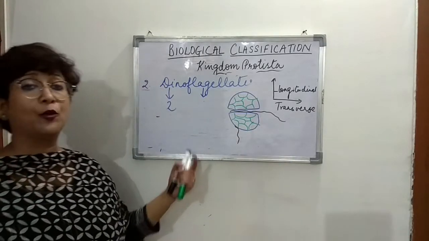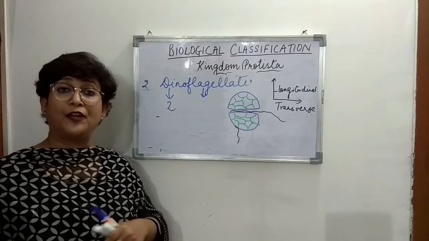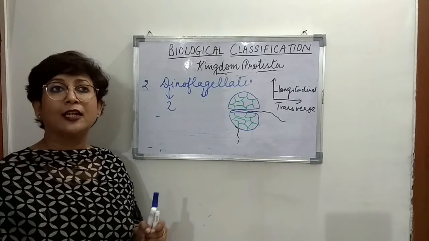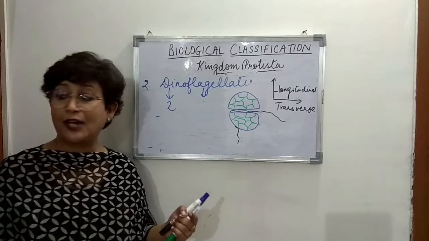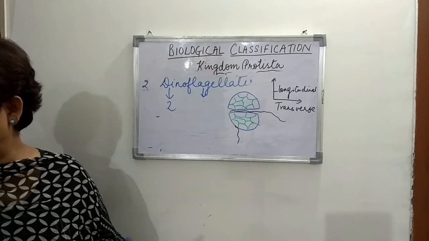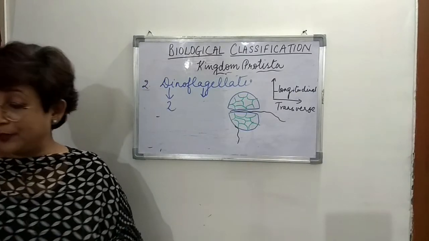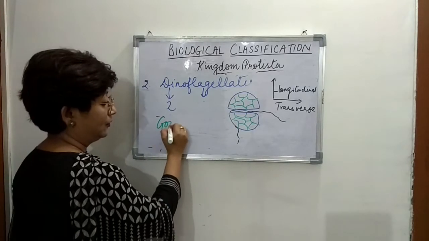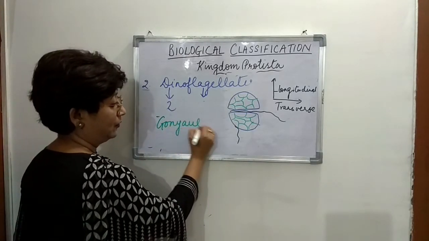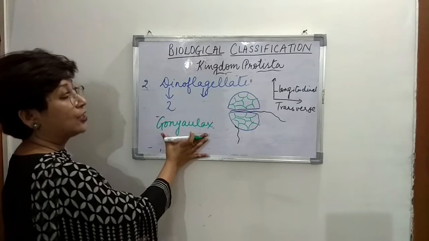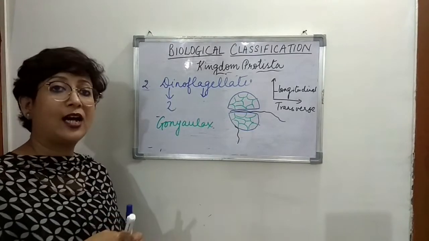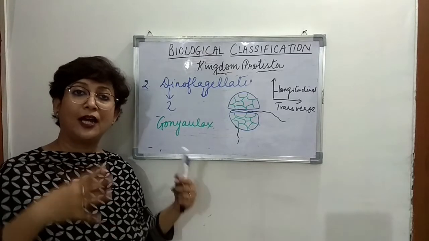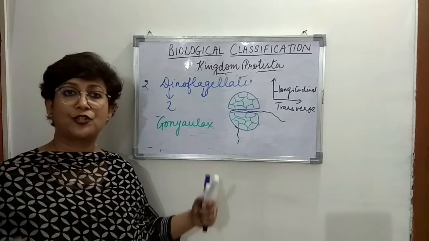Again here, as I told you, they're variously pigmented. Now what happens is sometimes these dinoflagellates have the red pigment present, right? And one of the examples of that dinoflagellate is Goniolax. This is one of the dinoflagellates which have a red pigment present, and they multiply at a very fast rate, right?